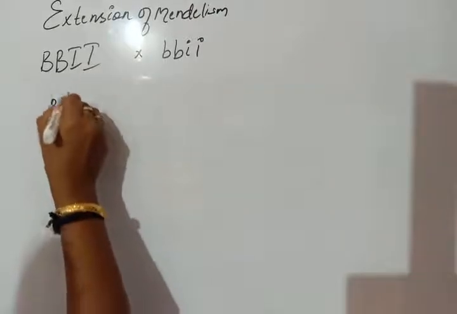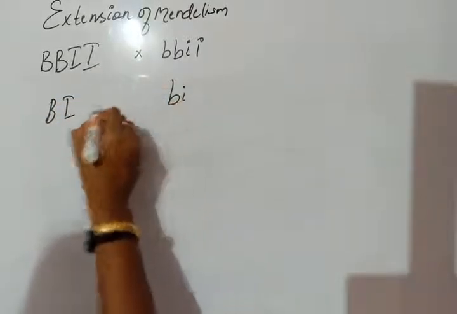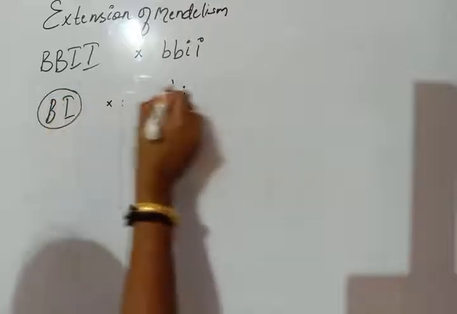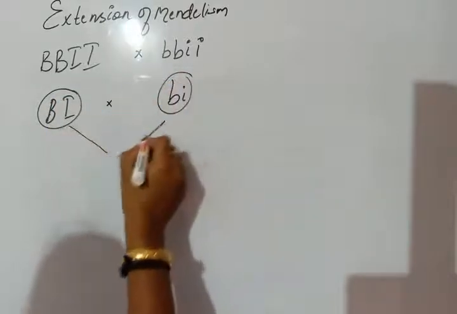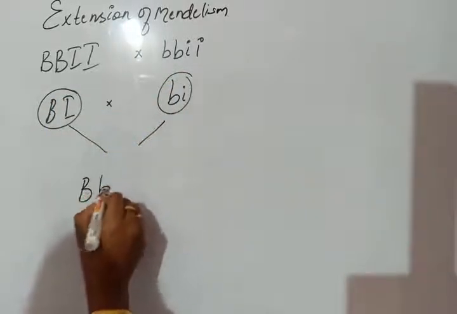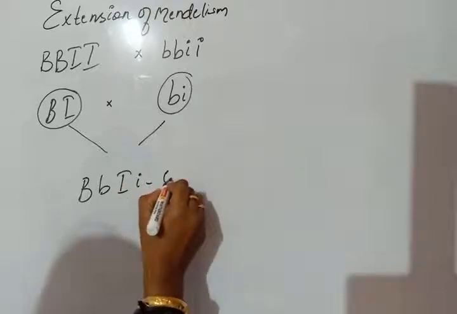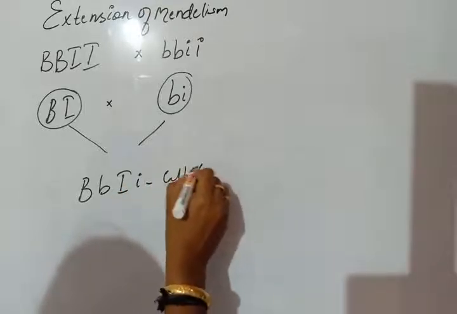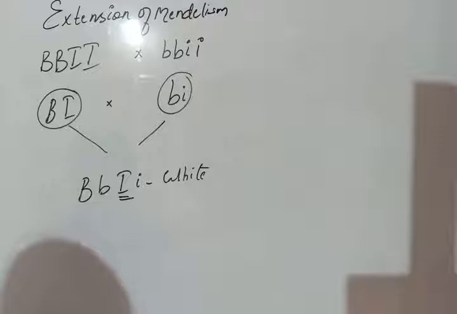We obtain gametes, and gametes undergo fusion to form the offspring. So it will obviously be white. Why? Because even a single dominant allele is enough to mask the expression of the other non-allelic gene.